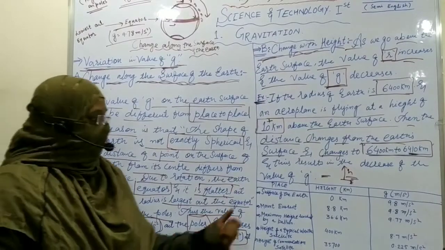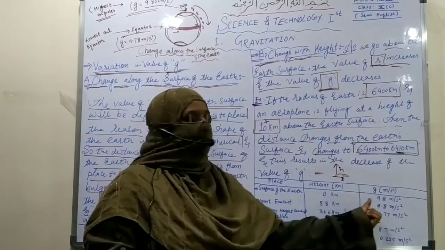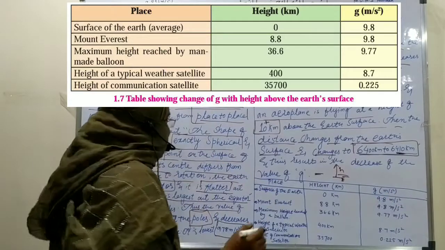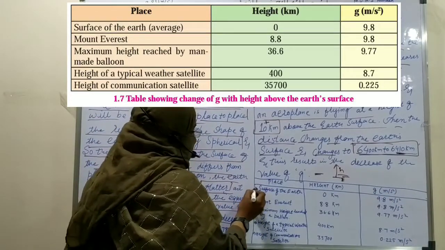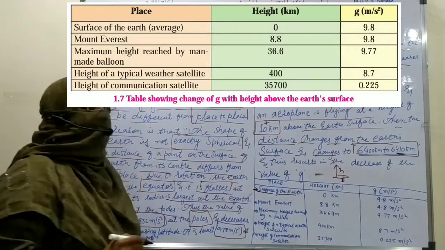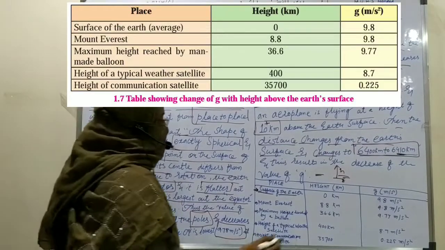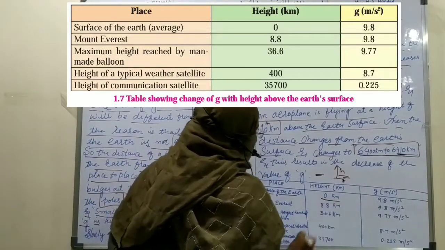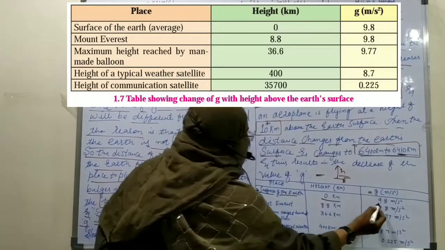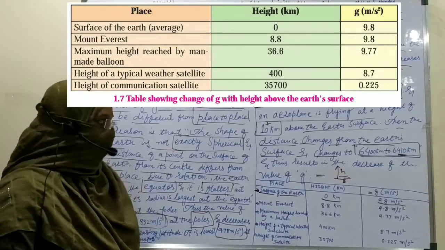Dear students, we can understand this by looking at various places with their heights in kilometers, and the values of g in meter per second square. We will see it point by point. First, the surface of the Earth. It means we are just on the surface of the Earth, so the height is 0 kilometer, and the value of g on the surface is 9.8 meter per second square.